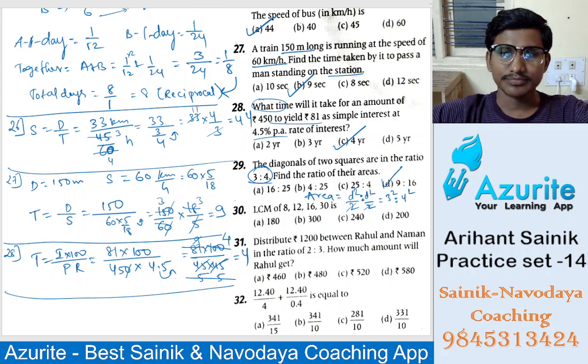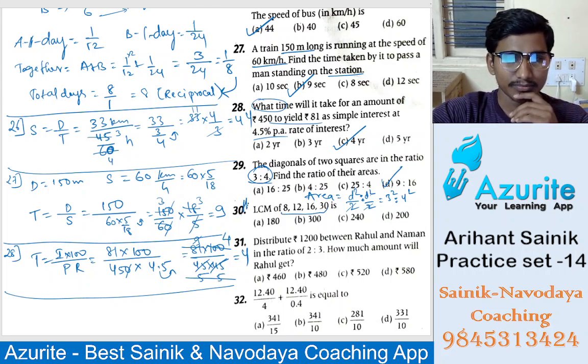Next. So 30. It is very easy. Find the LCM. Get the answer. Okay? Homework. Next, distribute 1200 between Rahul and Naman in the ratio 2:3.